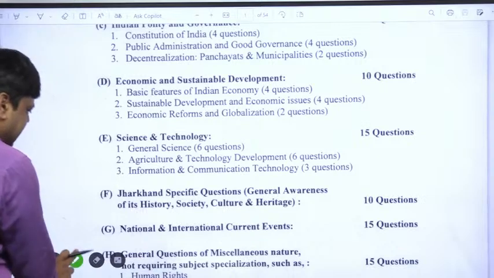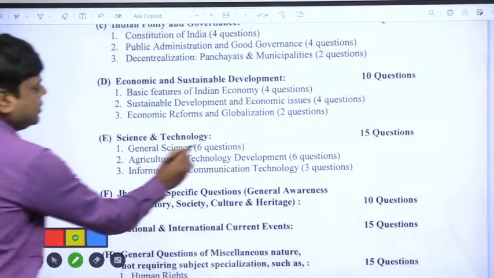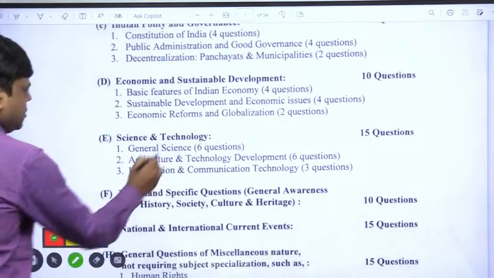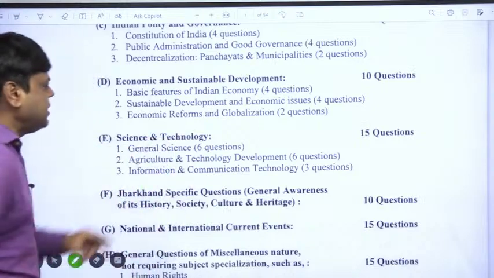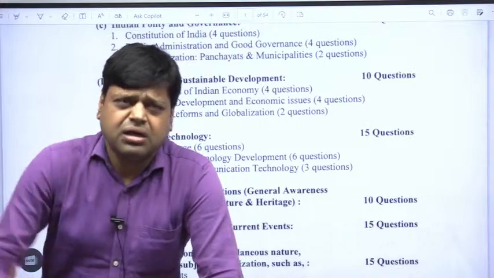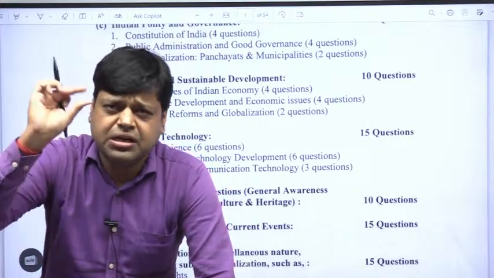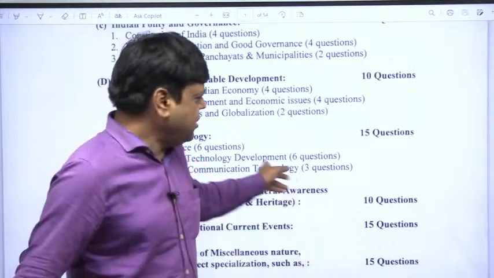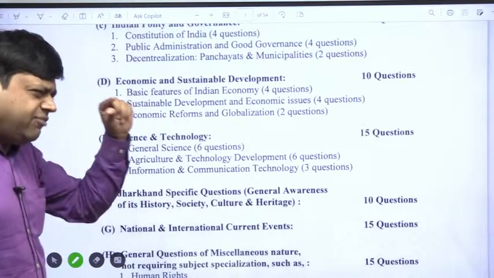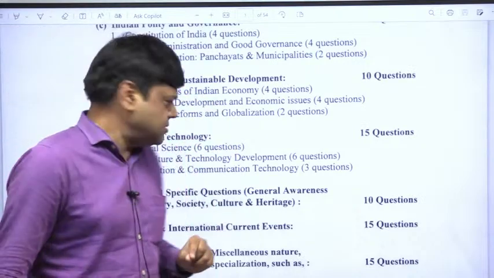Basic knowledge of science means you should have knowledge of matriculation level examination, matriculation level syllabus, in which more focus should be on biology, and even on chemistry and physics, there should be less emphasis.